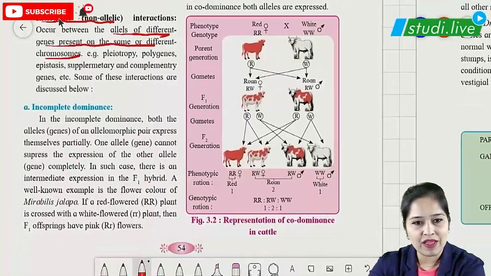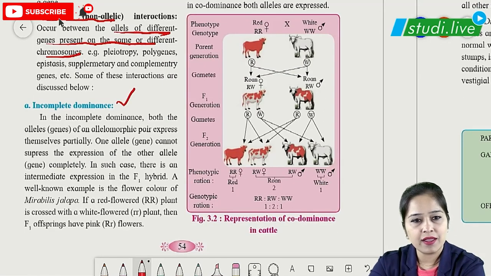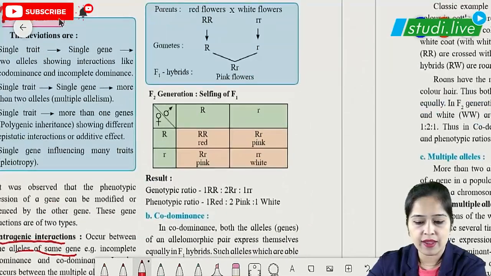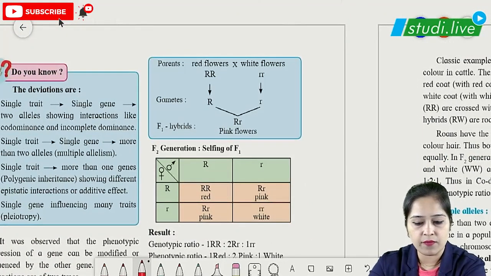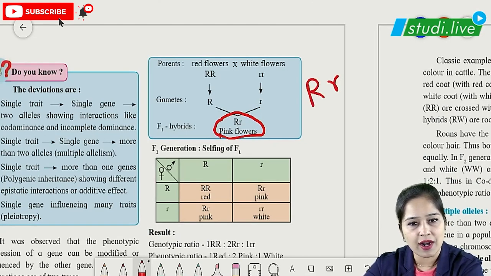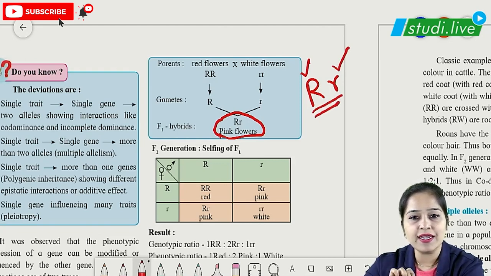So we have some deviations of Mendel's, and the first one is incomplete dominance, which we are going to see. We'll see an example first. Here we have an example of the flowers, red flowers and white flowers. We can see the F1 hybrid is having pink flowers. When capital R and small r are together, none of the alleles is dominant over the other. Neither red is dominant nor white is dominant. The hybrid which we are getting is intermediate between the two, which means red and white having the hybrid pink.